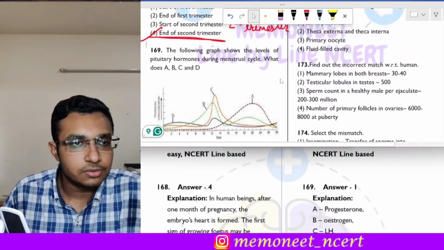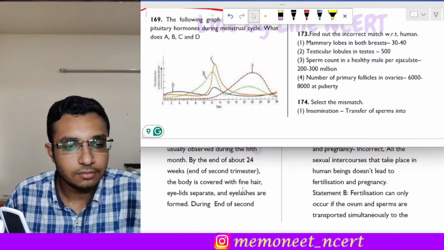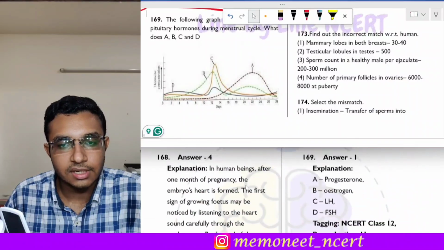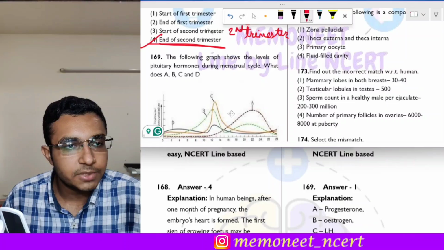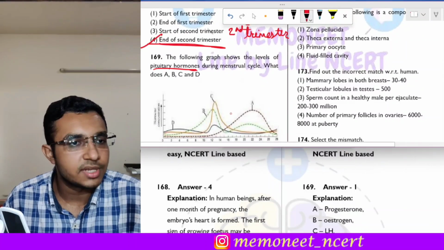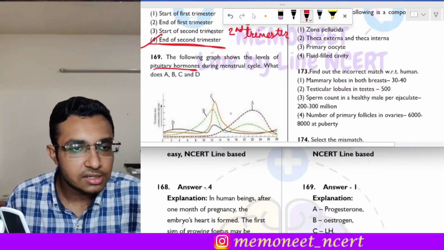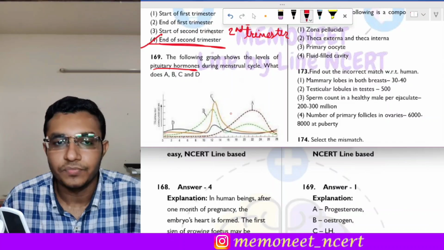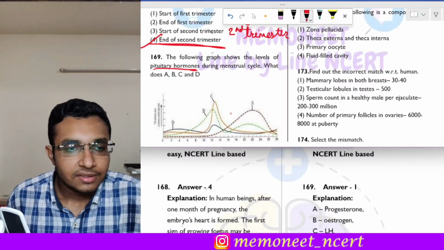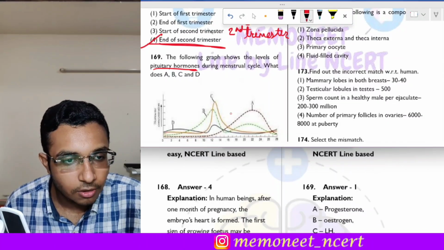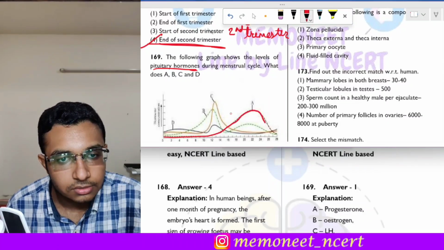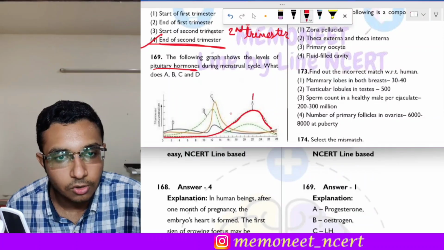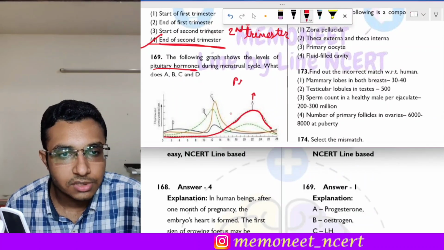Moving on to the next question, that is question number 169. Question 169 is the following graph shows the levels of pituitary hormones during the menstrual cycle. What does A, B, C and D show? Okay, now see, this graph is of hormone A. So this graph represents which hormone? This represents the progesterone.